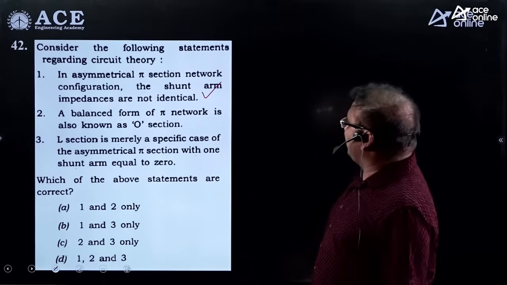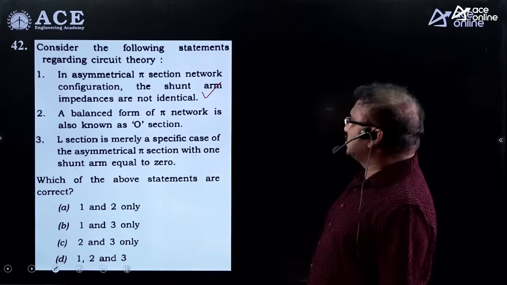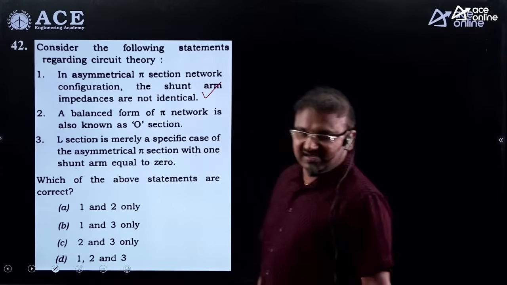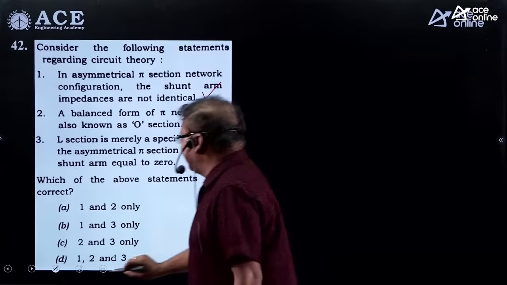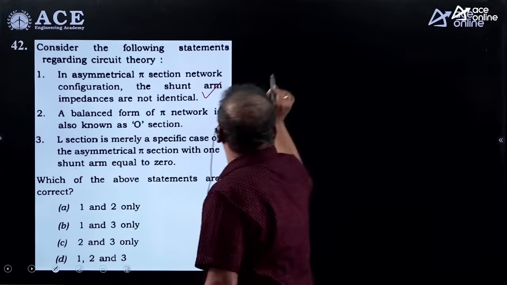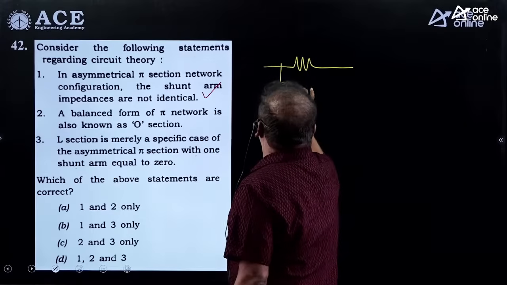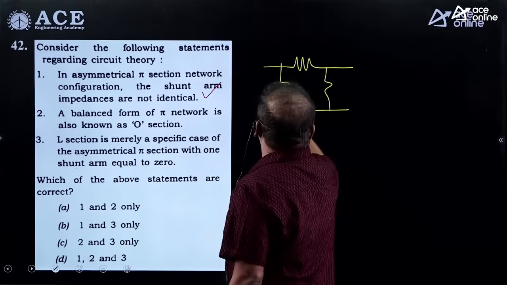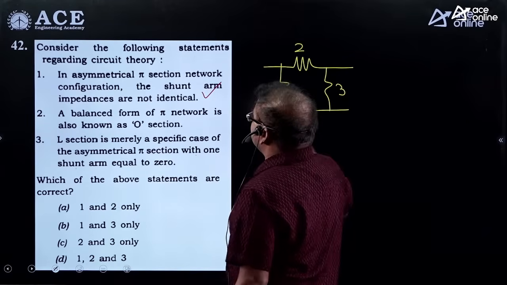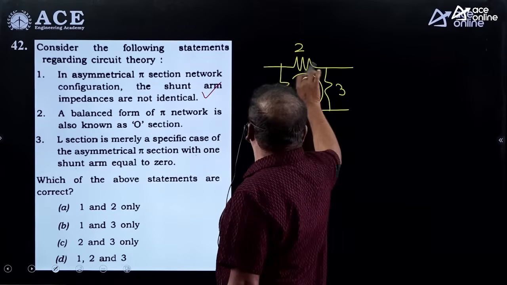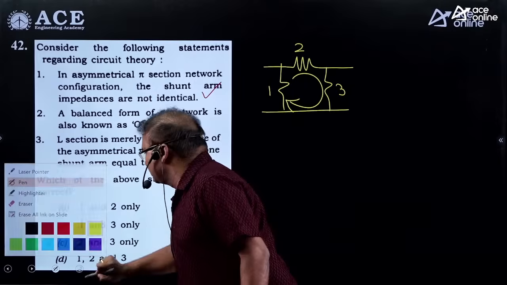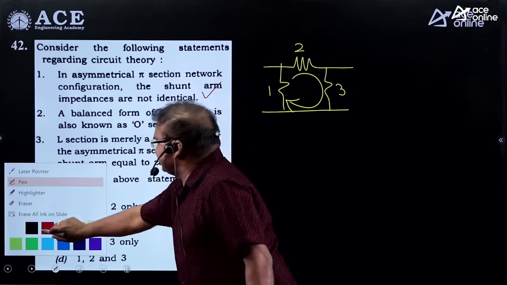And a balanced form of pi network is also known as an O section. A balanced O section means what? Once you take the pi section here, suppose a simple example I am considering, a pi section, suppose here 1, 2, 3. A balanced pi network means you can take it here. This is the O network. We can consider this one as a correct one.